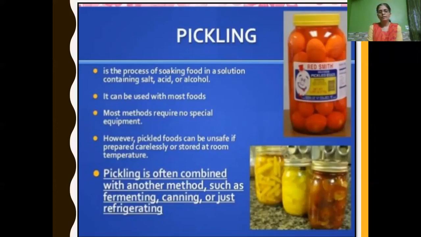So pickling is always combined with another method, that is, you can do salting, or it can be used with vinegar and oil. You keep it in the refrigerator, so we can call that refrigerating. So it is always combined with other methods of preserving food. So what is pickling? Preserving food by salt, oil and vinegar, that is acid, is called pickling.